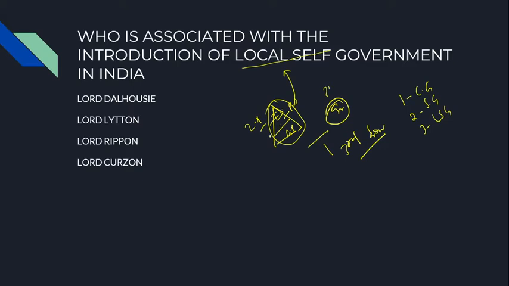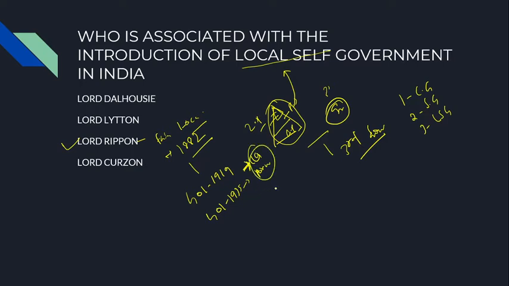So the question is asking who is associated with the introduction of local self-government. The obvious answer is Lord Ripon. Lord Ripon is also known as the father of local self-government in India. He mandated the creation of local self-government in the year 1882. For that reason, when the Government of India Act 1919 was passed, local self-government was kept under the central government, and when the Government of India Act 1935 was passed, it was kept under the provincial government.